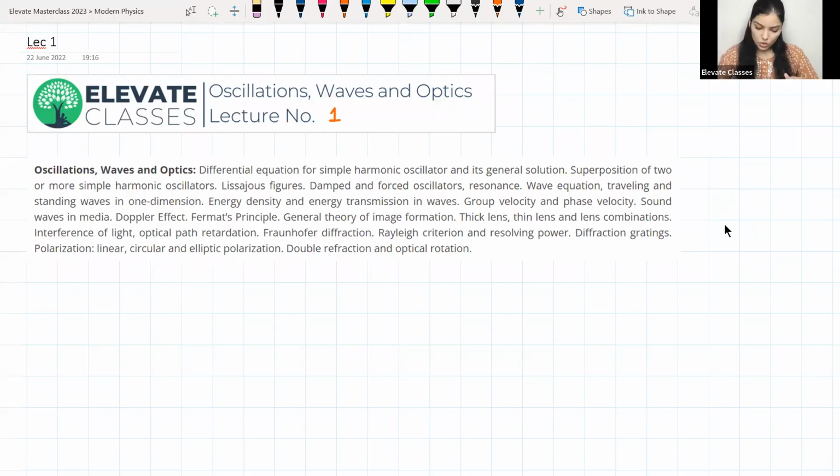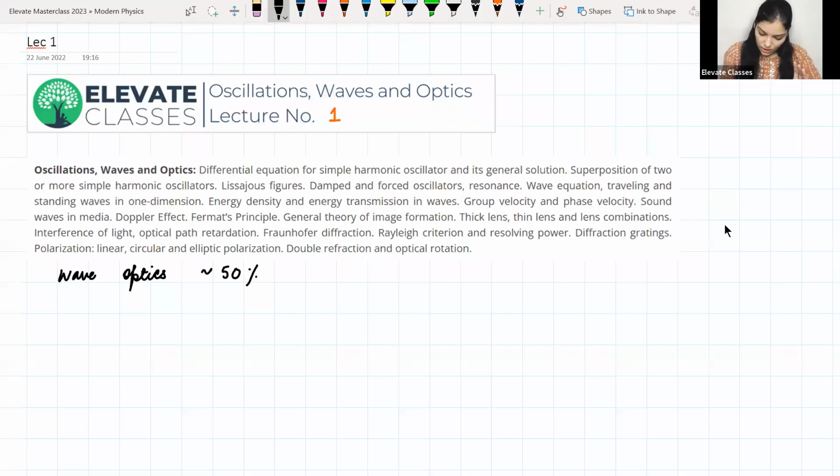from wave optics, up to 50% of questions come, okay? So from wave optics, mostly questions would come on polarization, Malus law, and different orientations of polarizers, analyzers, and all those things, and some questions on interference and diffraction. So only these three topics will let you solve 4 or 5 questions in your JAM exam.